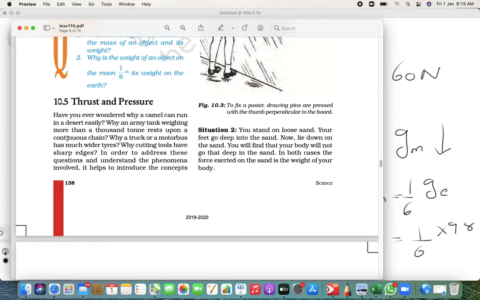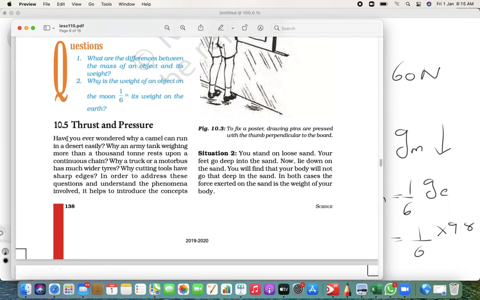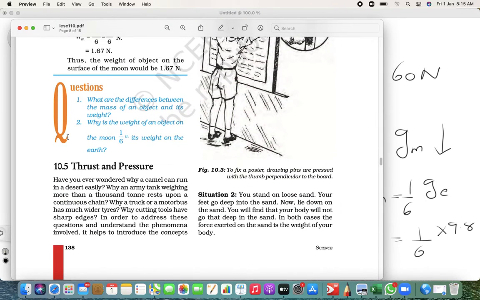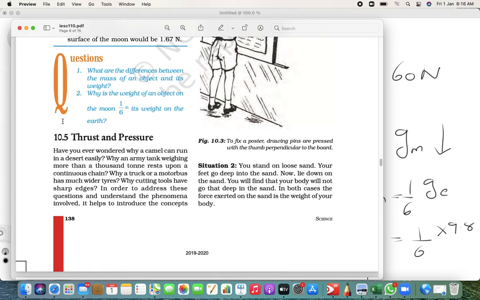What exactly is it? There are certain concepts that must be buzzing in your mind: when you cut a vegetable with a sharp knife, you can easily cut it, but when you try to cut with a blunt knife, it is not possible.